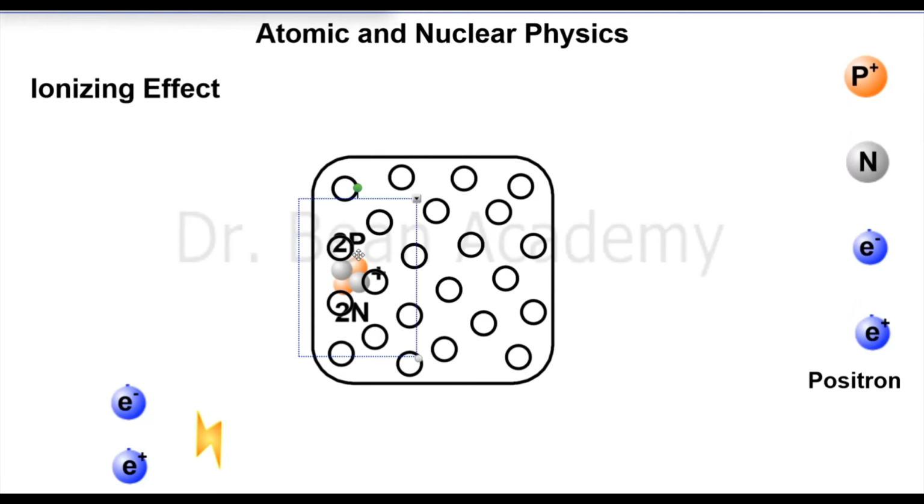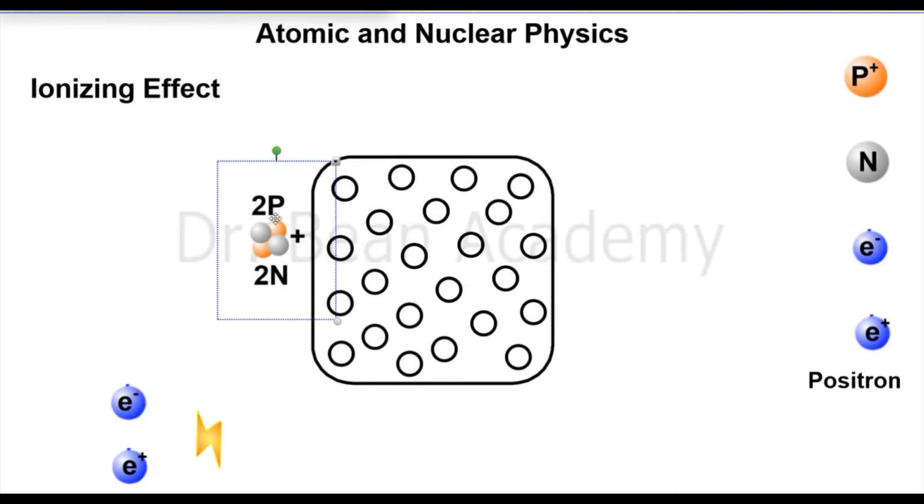By breaking, I mean that it will strip off some electrons from their orbits, and as a result they will become positive and negative ions. You already know from the structure of an atom that it is neutral because the number of protons and electrons are equal.